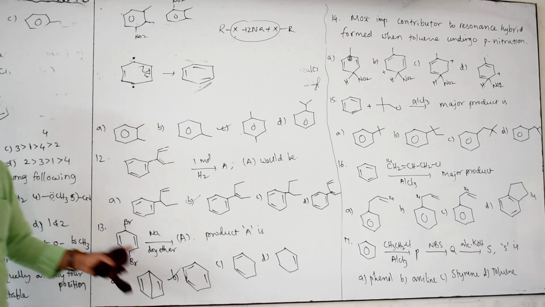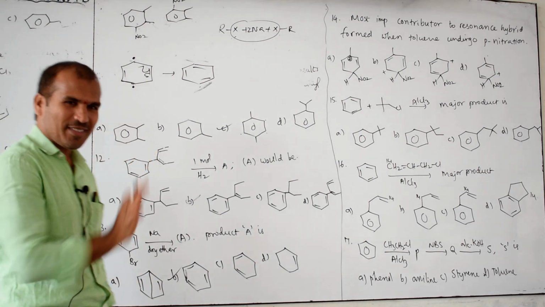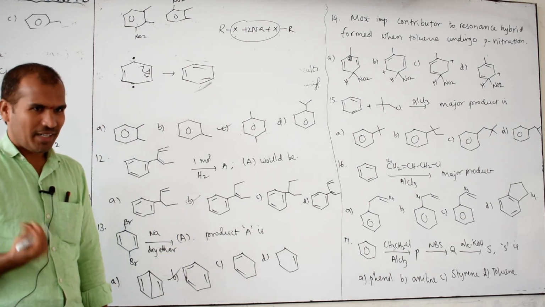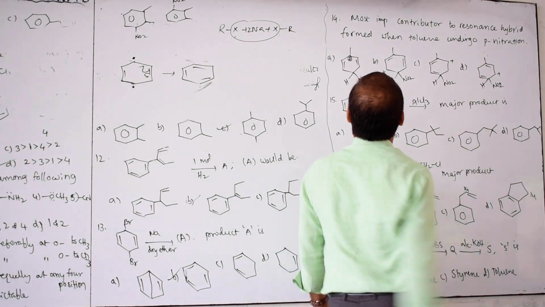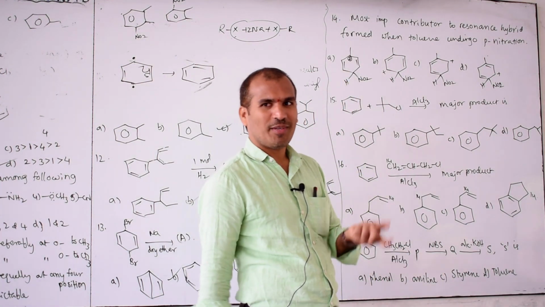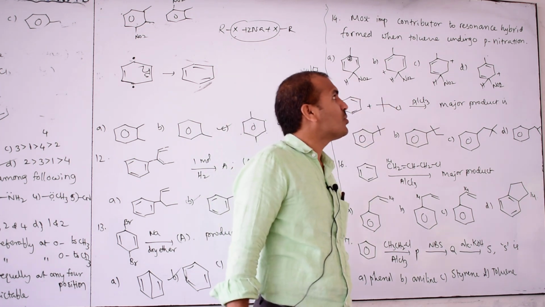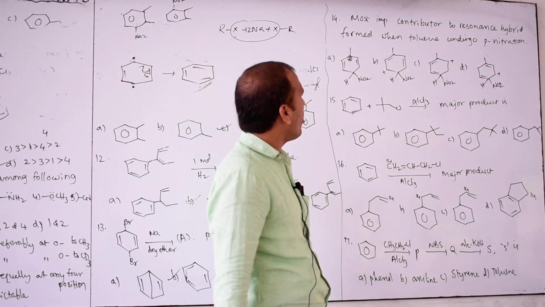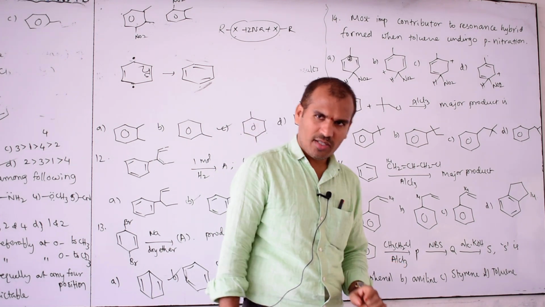Clear? These are very strong questions, not that easy. When the explanation is there, these are easy questions, but if you don't know, these are very difficult questions. Next. Most important. Actually, the question is: which of the following is the most important contributor to the resonance hybrid form when toluene undergoes para-nitration?